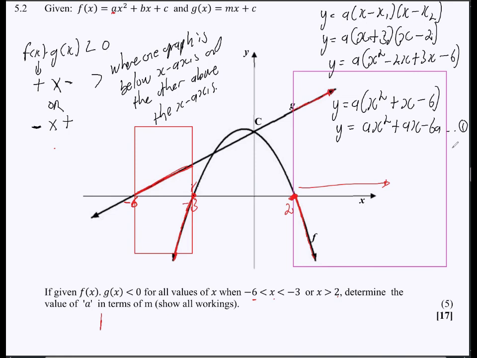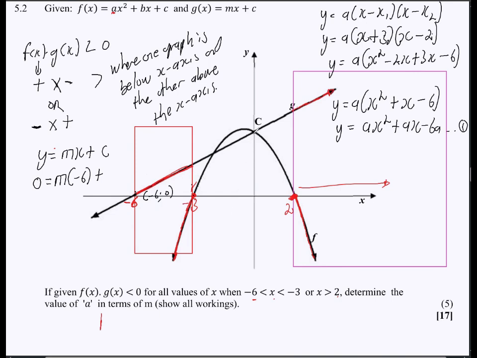Okay, so what must I do now? At this point, I can use the fact that for the straight line, I only have this, right? So let me just say y is equal to mx plus c for this one, and as you can see, we have the coordinates for this one. It's supposed to be (-6, 0). So where there is y, I put 0. And then let me try to get the gradient. Remember, we are trying to determine the value of a in terms of m. So this is just m here, and then -6, and then plus c, right?